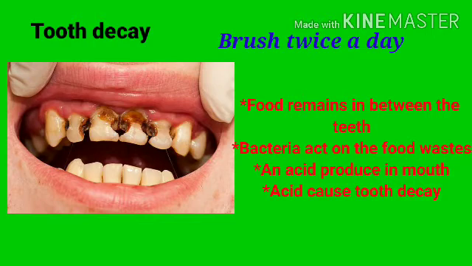That will cause the formation of an acid in our mouth, in between the teeth. That acid will cause tooth decay. So to prevent tooth decay, we have to brush our teeth twice a day.